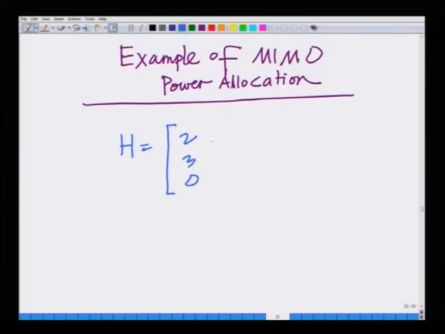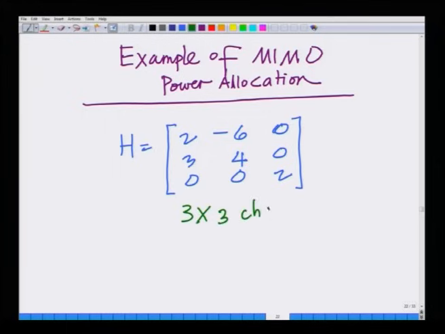2, 3, 0, minus 6, 4, 0, 0, 0, 2. This is the channel matrix that I am considering. Observe that this is a 3 cross 3 channel matrix.